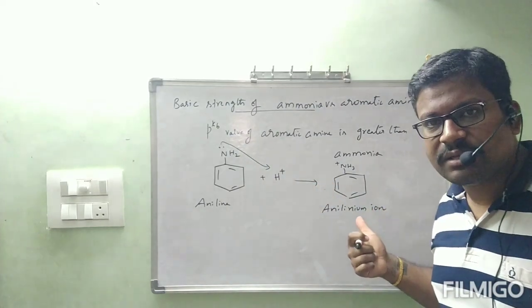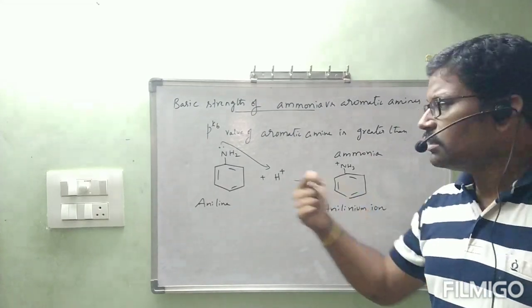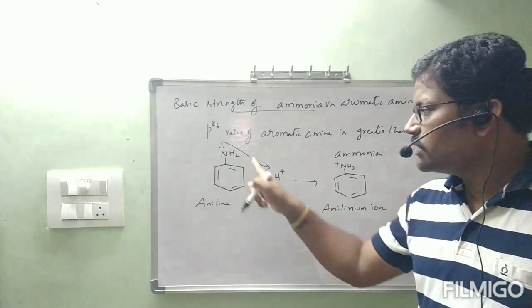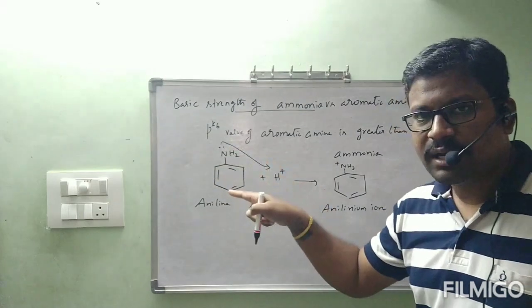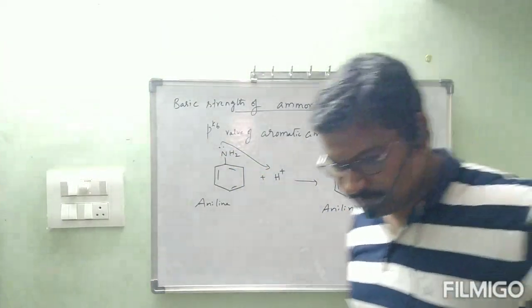So if it is highly stable, this is highly basic. If this is less stable, this is less basic. Depending on that, we are going to discuss. Now, first I will go through the stability of aniline. After that, I will go through the stability of anilinium ion. Okay? Let us see.